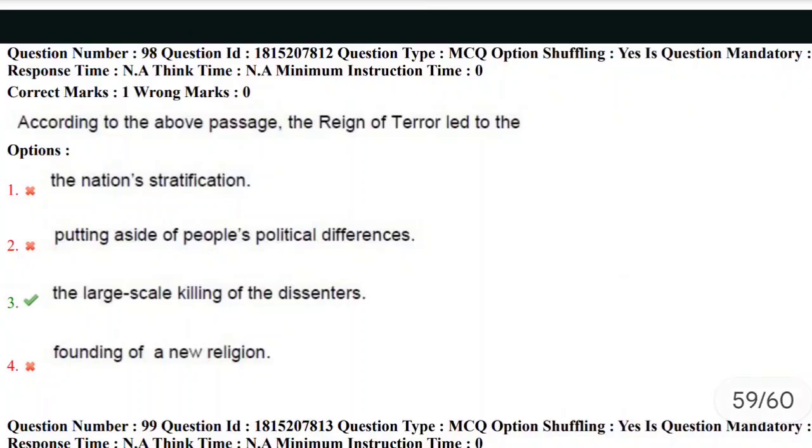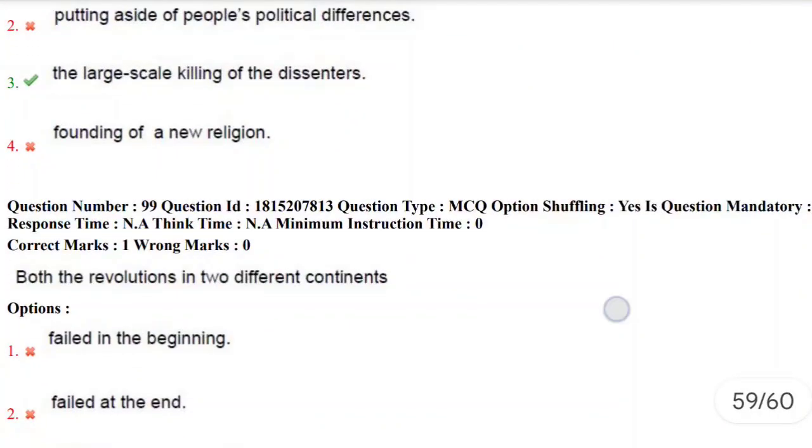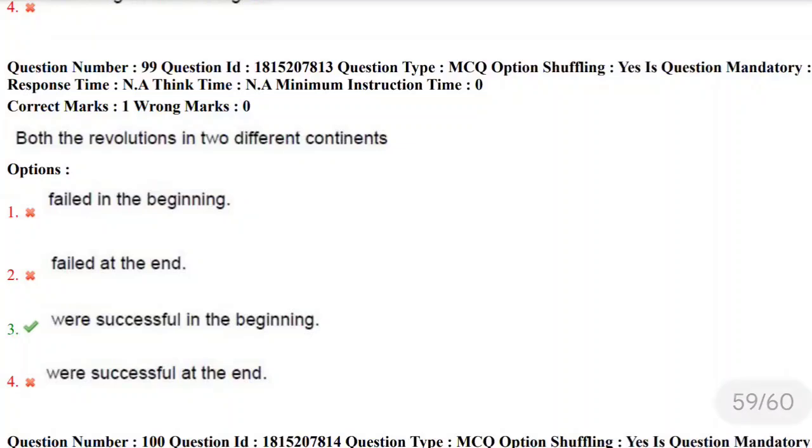According to the passage, the reign of terror led to the large-scale killing of dissenters. If you read the passage, you will easily identify the answer. The reign of terror led to the large-scale killing of the dissenters. So the correct answer here is third option. Let's move towards 99th question.